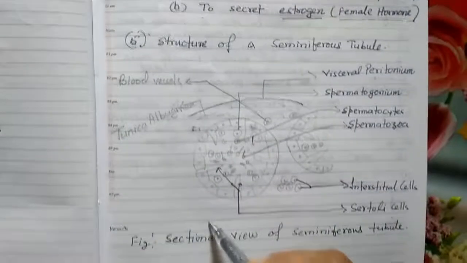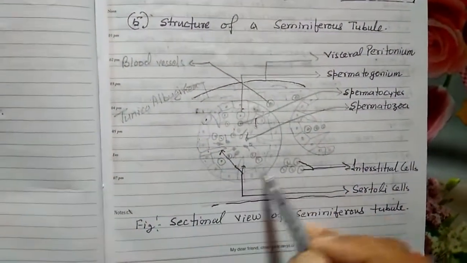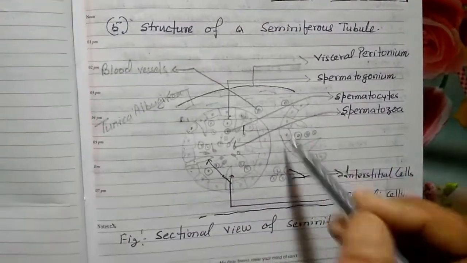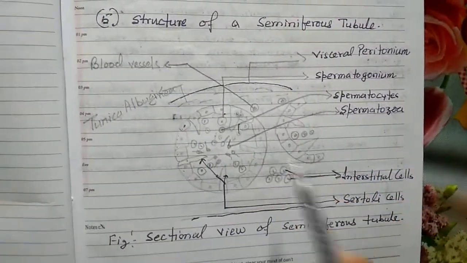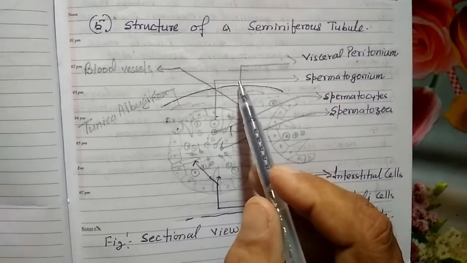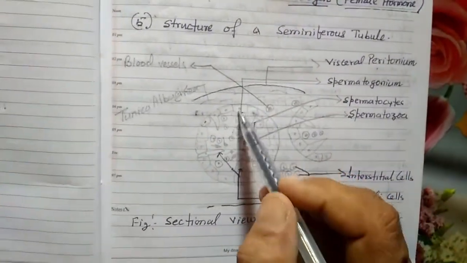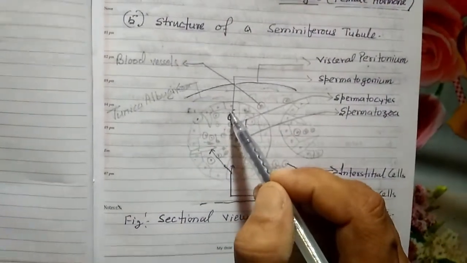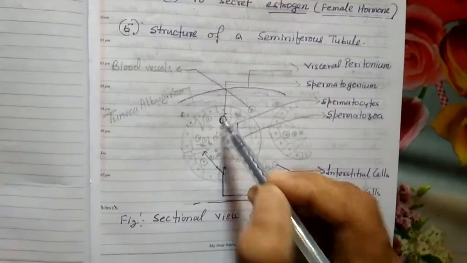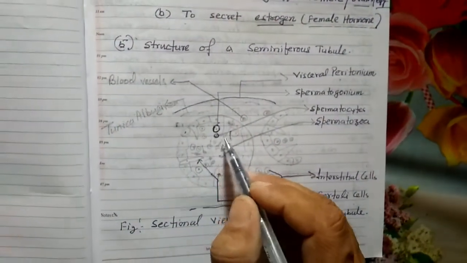Describe the structure of seminiferous tubules. So, during the cross section of seminiferous tubules inside the testis, you can draw this diagram. Many spherical testicular chambers you can make here, and this one is the visceral peritoneum, this wall. These are spermatogonium, and spermatogonium undergoes reduction division to form spermatocytes.